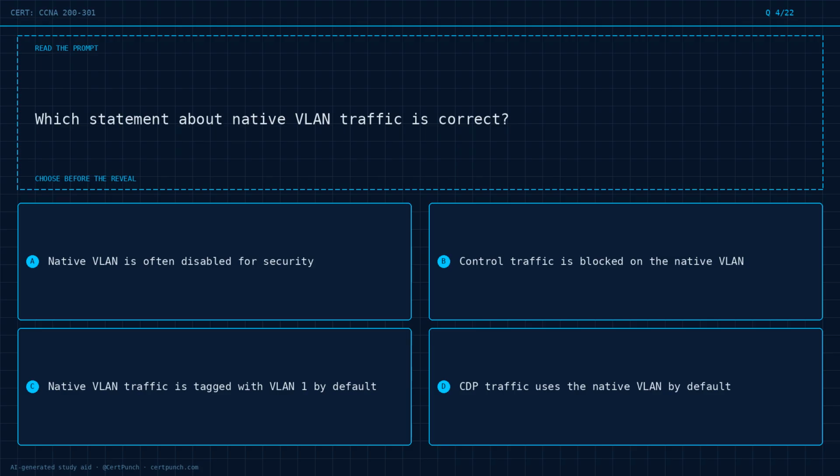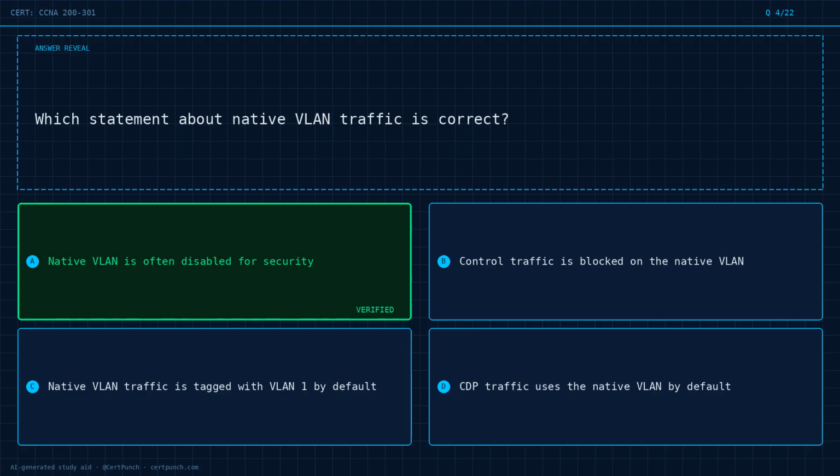Question 4 of 22. Which statement about native VLAN traffic is correct? Option A, native VLAN is often disabled for security. Option B, control traffic is blocked on the native VLAN. Option C, native VLAN traffic is tagged with VLAN 1 by default. Option D, CDP traffic uses the native VLAN by default. Choose the best answer before the reveal. Commit to it now.